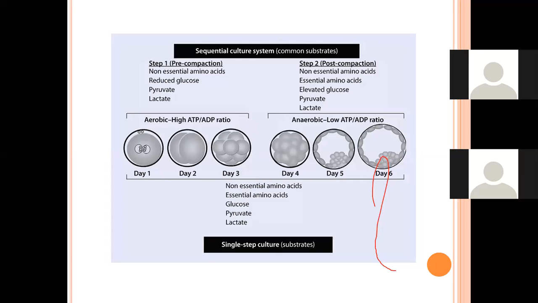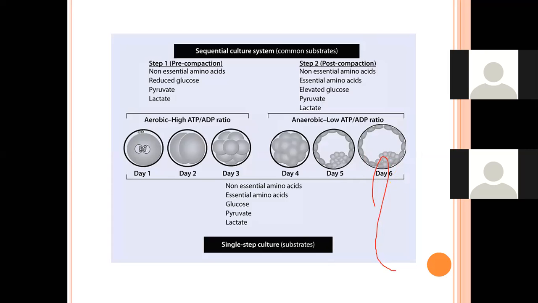You explained very well, but just for the audience, we are making it clear. Sometimes we are doing a day 2 or a day 3 transfer, and sometimes a day 5 or blast transfer. It is important that the day we do a pickup is called day 0. A day 3 transfer is what she's calling pre-compaction, so compaction is occurring on day 4.